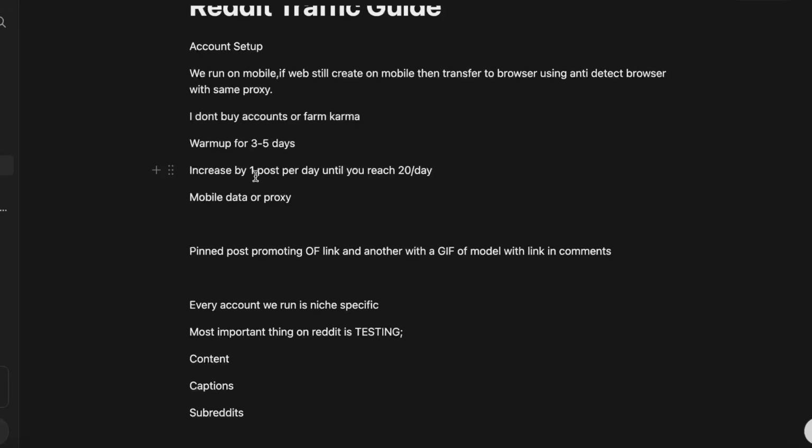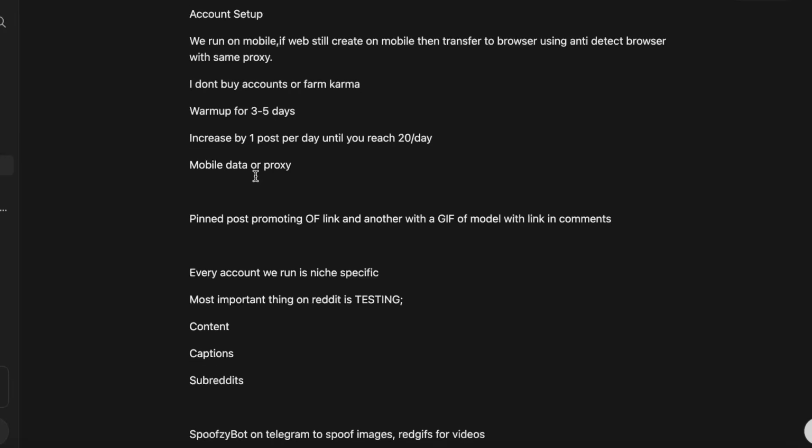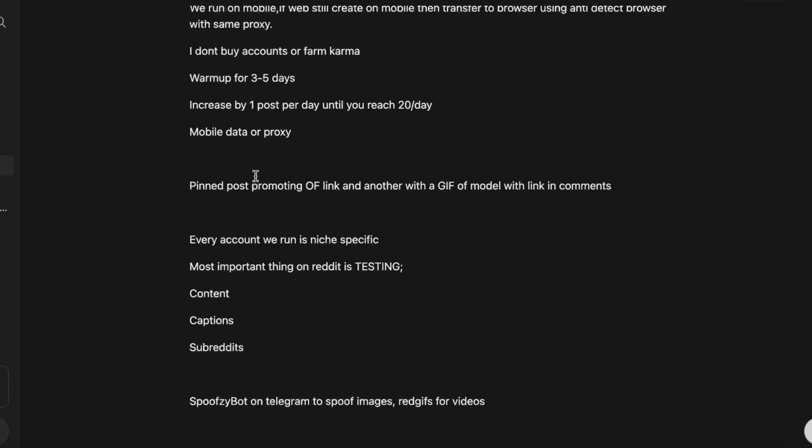Obviously, if you want to do one yourself on like your mobile phone, you can do mobile data, and then on the browser ones, you can do proxy, for example. All right, so next is obviously the actual account, like how the page should look. You have a pinned post promoting the OF link, and then another one with a GIF of the model with a link in the comments as well.